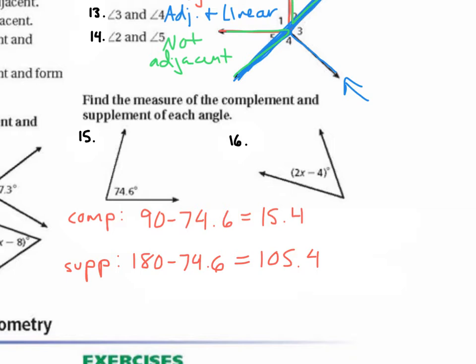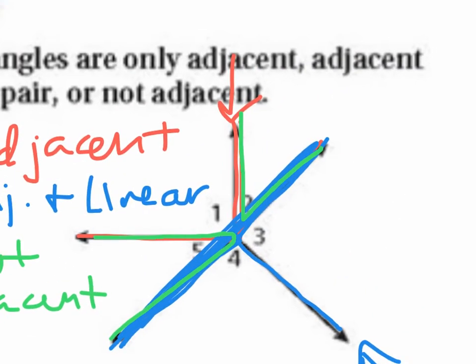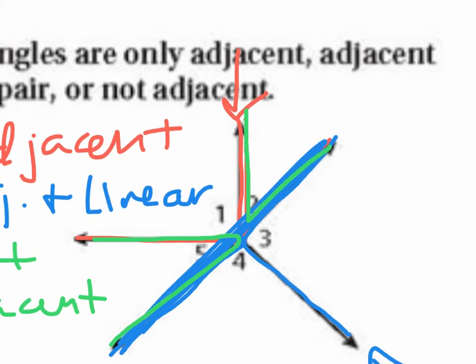How come 2 and 5 are linear pairs? They don't form 180 degrees. So they don't share a side. So 2 and 5 are not adjacent because they don't share a side. They're not right next door. Like 1 and 5 would be adjacent, but angle 1 is in between 2 and 5. So 2 and 5 can't be adjacent. And then they don't form a linear pair because they don't add up to 180.